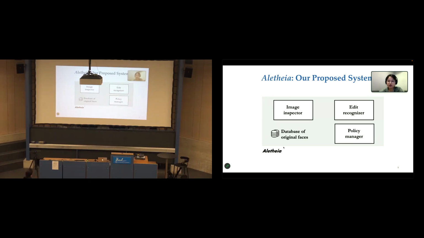And the Policy Manager is in charge of interacting with the user to obtain the user's edit policy. We took significant efforts to design the first 3 components so that Alicia can meet the requirement of accuracy, scalability, and reliability. Please see the paper for the detailed description for each component. Next, let me illustrate how the system works in 2 scenarios.